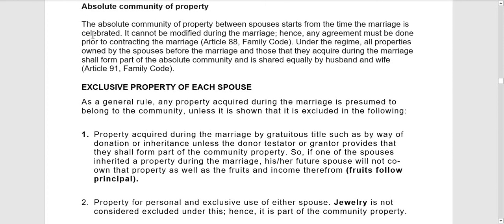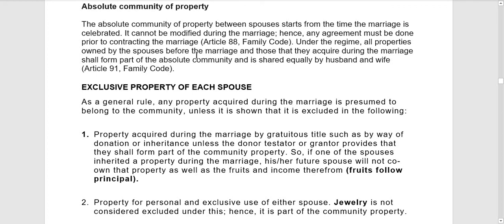So, the absolute community of property between spouses starts from the time the marriage is celebrated. Okay? So, it cannot be modified during the marriage. Hence, any agreement must be done prior to contracting the marriage. So that is under Article 88 of the Family Code.